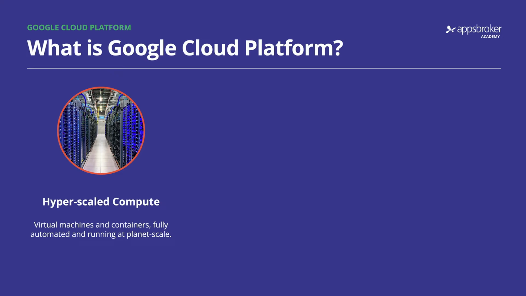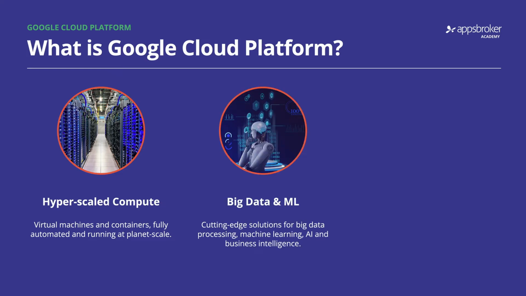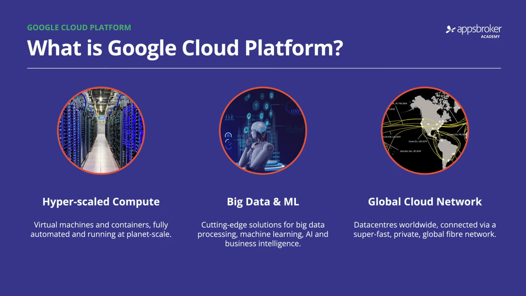Google Cloud Platform is also big data and machine learning. Some of the most cutting-edge advancements in machine learning have been developed at Google to solve their own big data challenges. And finally, it's a global network. Google's data centers are connected worldwide by the fastest, largest private network of its kind in the world, which carries up to 40% of the world's internet traffic every day. These are the three main components of Google Cloud Platform.